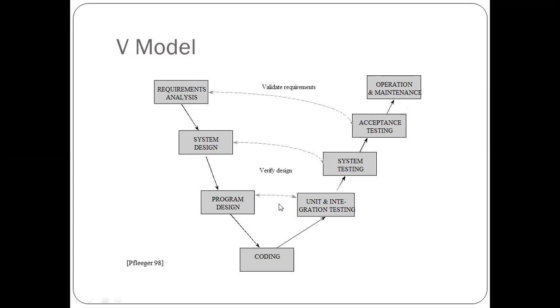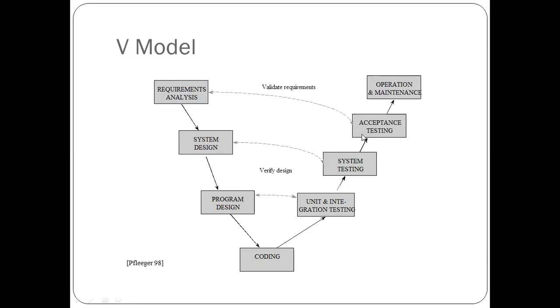In this case, you can see the unit and integration testing has an interface with the program design, so that if we find some errors during testing, we can easily change things. So this has the interface with the program design. We will again verify the design, because we can see that we are not fulfilling the criteria or the specification of the particular organization. Then we will again change our program design, and we will verify that design.